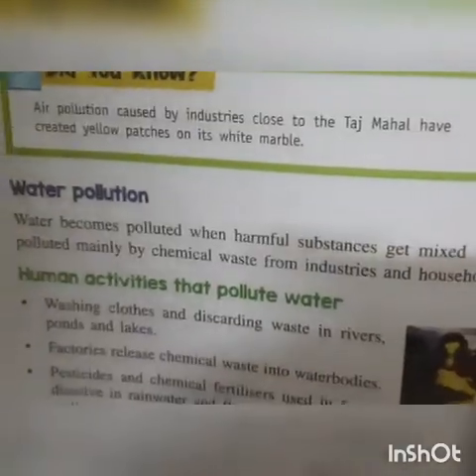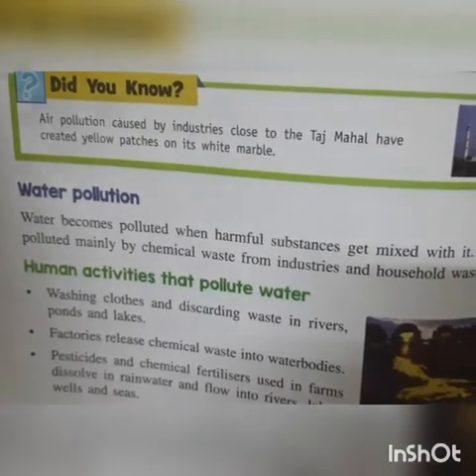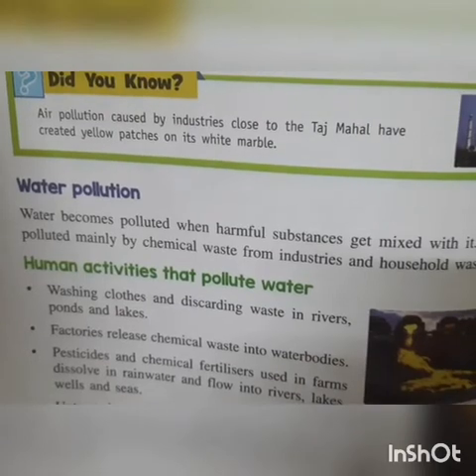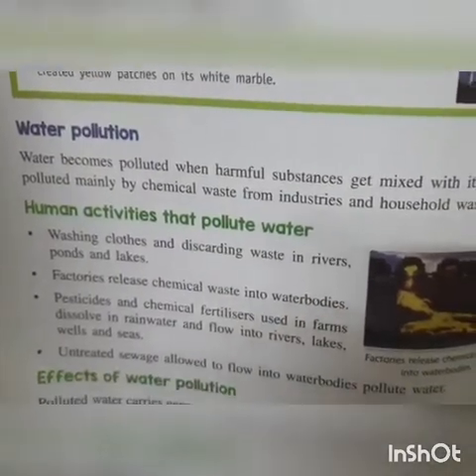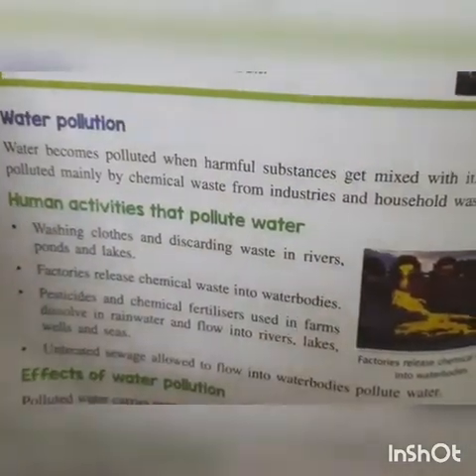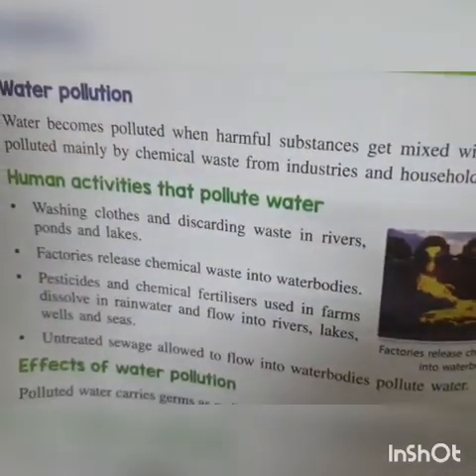Then next, water pollution. Water becomes polluted when harmful substances get mixed with it. Water is polluted mainly by chemical waste from industries and household waste. Human activities that pollute water: first, washing clothes and discarding waste in the rivers, ponds, and lakes.